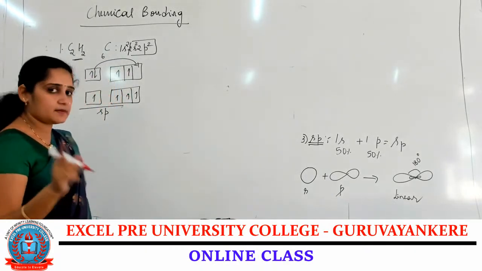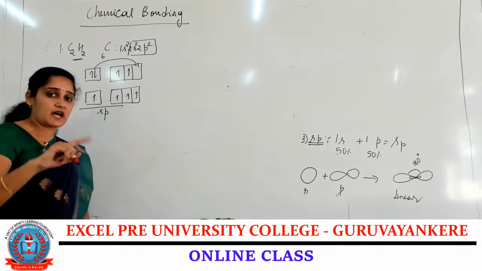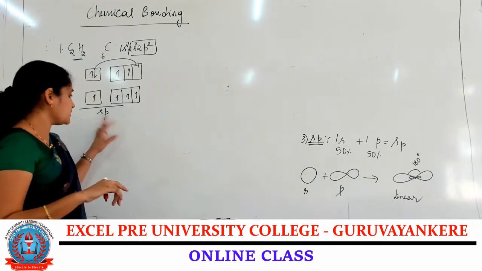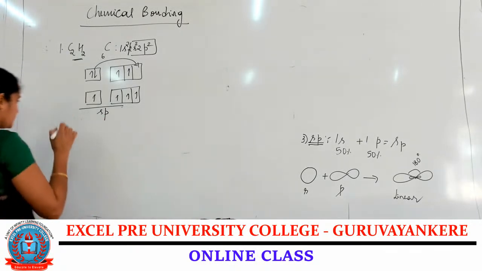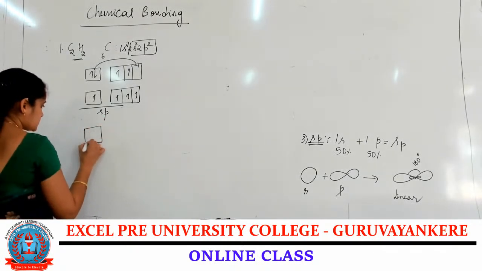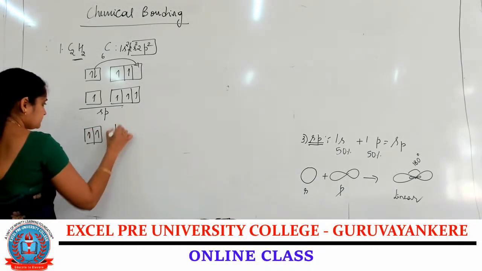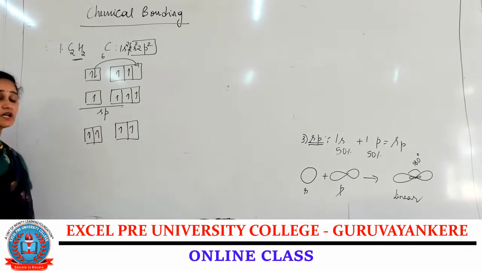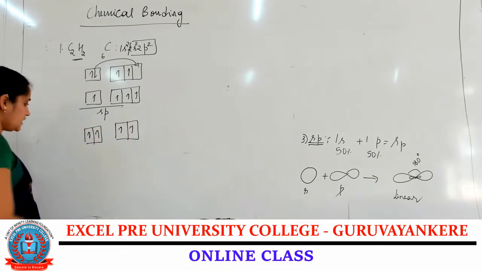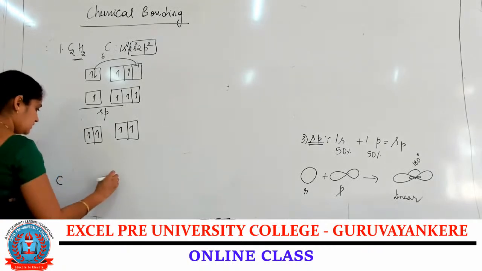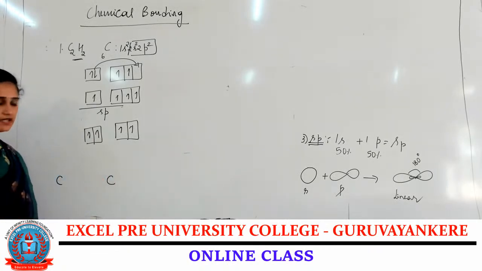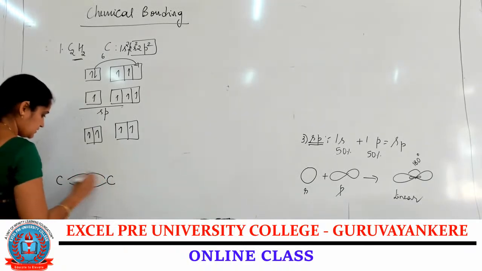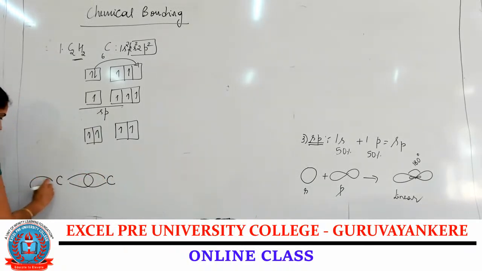Between the carbon to carbon, 1 sigma bond will be present. Between the carbon to hydrogen, 1 sigma bond. So total 2 sigma bonds. So it undergoes Sp hybridization. Now after the hybridization, hybrid orbital diagram Sp containing 2 electrons, and these 2 are the unhybridized orbitals. Now let me write the orbital diagram for the carbon atom. It forms the linear structure, isn't it? It forms the linear structure.